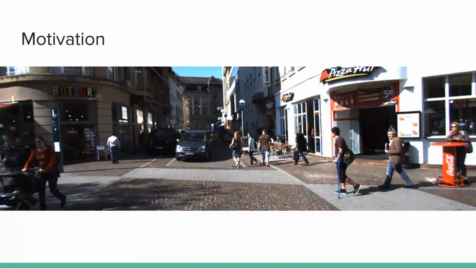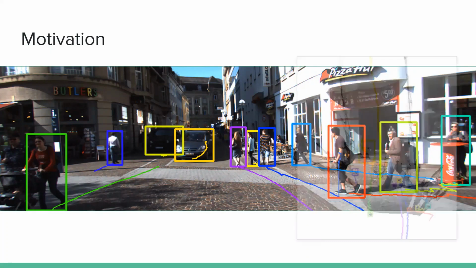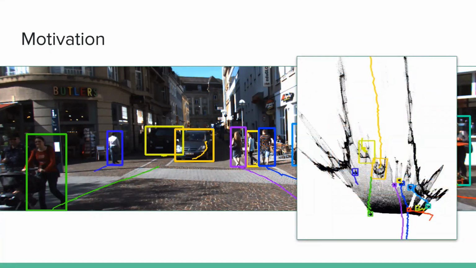To navigate around the world, robots need to detect and track objects. The most common vision-based approach is tracking by detection. However, in robotics, it is also important to localize object trajectories in 3D space. We are able to train detectors for cars and pedestrians, as we have a lot of labeled data.